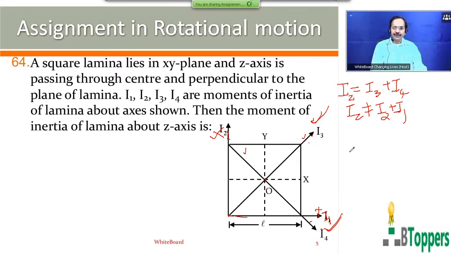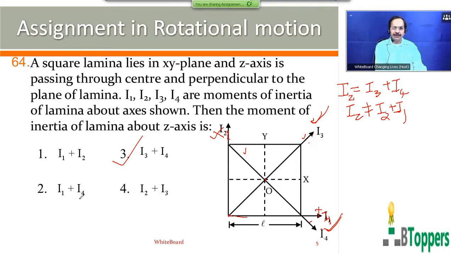Now you can look at the options that are given. Iz equal to I3 plus I4 will be the correct option. That is, the third option is the answer. Iz cannot be equal to I1 plus I2 because the first and second axes don't intersect at the center of the lamina.